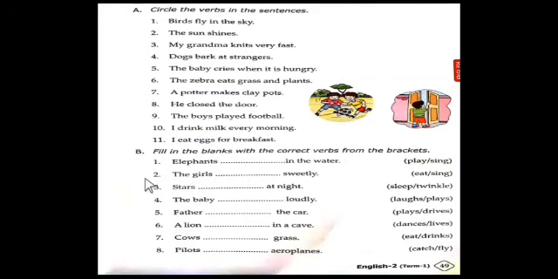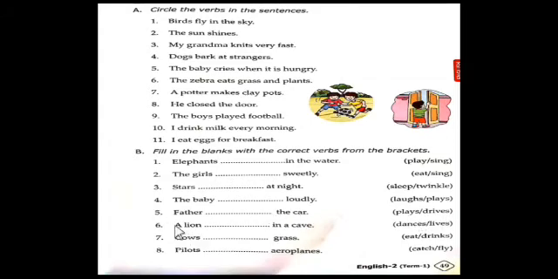Next, fifth one. Father dash the car. Plays or drives. Which is the correct form of the verb to fill in here? The father drives the car. We can't say father plays car. Father is not a small baby to play with a toy car. So the correct verb is drives. You can fill in drives here.